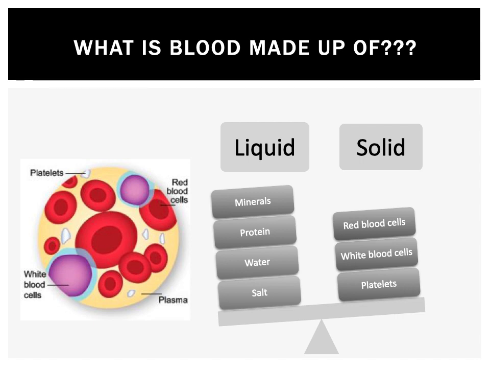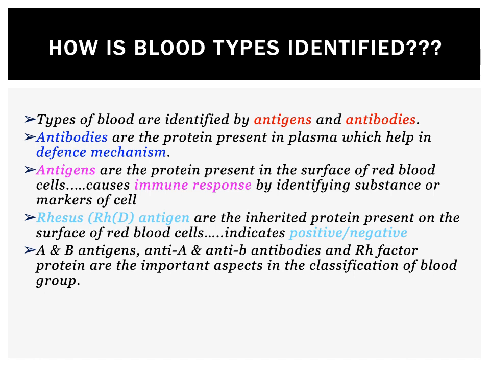Now we are going to see how the blood type is identified and what the major things required to differentiate the blood groups are. There are two things that are majorly important to differentiate the blood groups: antigens and antibodies. Antibodies and antigens are both proteins. Antibodies are the proteins present in the plasma. Antigens are the proteins present on the surface of the RBC.